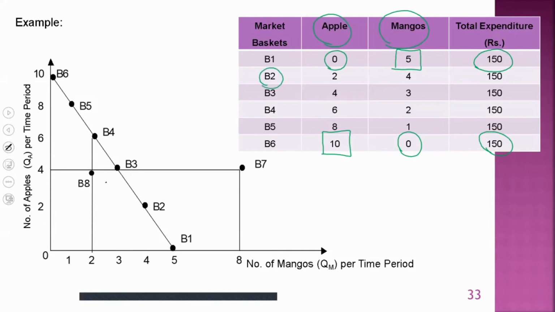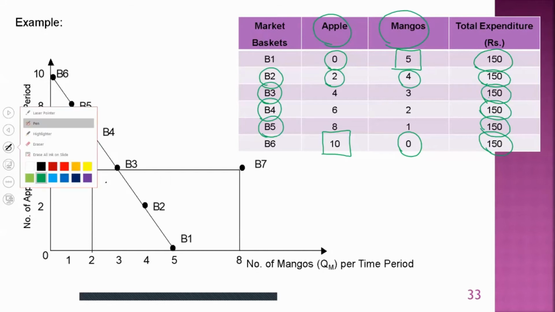For example, the point B2 combines 2 apples with 4 mangoes. That combination also costs 150 rupees. Likewise, we have B3 combination, B4 combination, and B5 combination. All these combinations cost 150 rupees. And think about 2 points, B7 and B8.